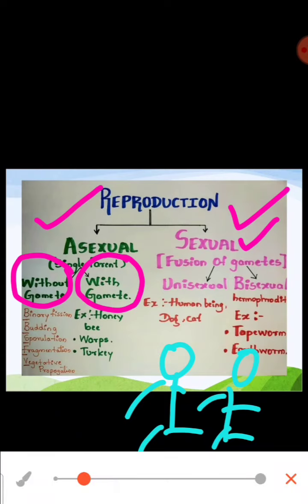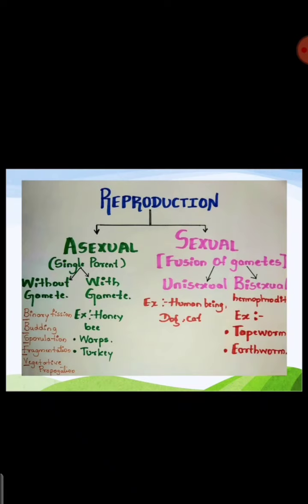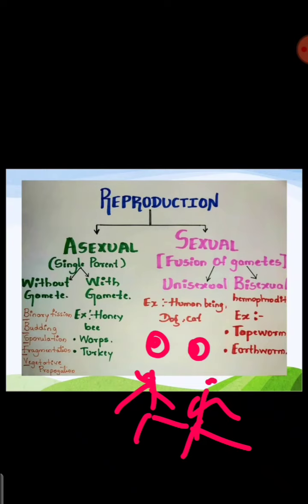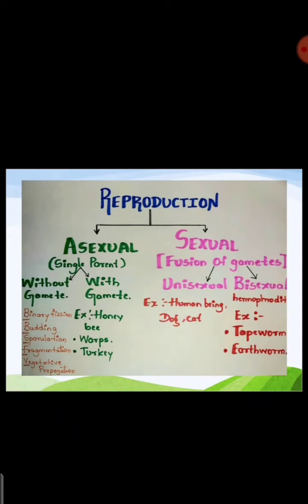If the male and female gametes are both present in a single organism, then we call it bisexual. But if the male and female gametes are different and present in 2 different organisms, we call it unisexual. We studied the examples of tapeworm and earthworm for bisexual, and for unisexual we studied the example of human beings.